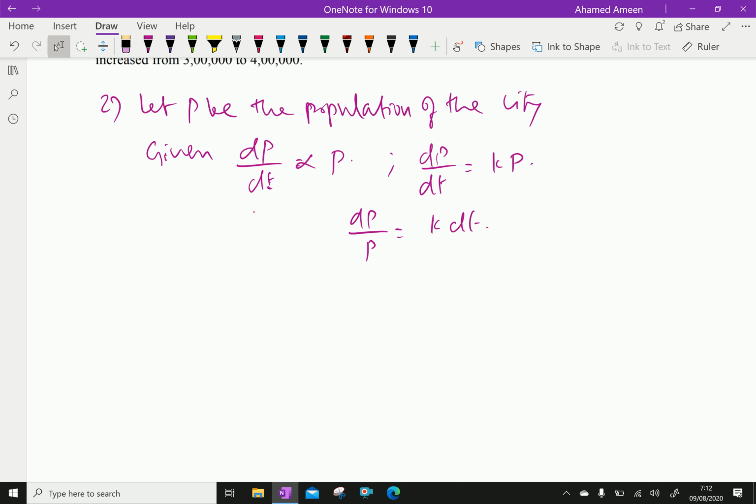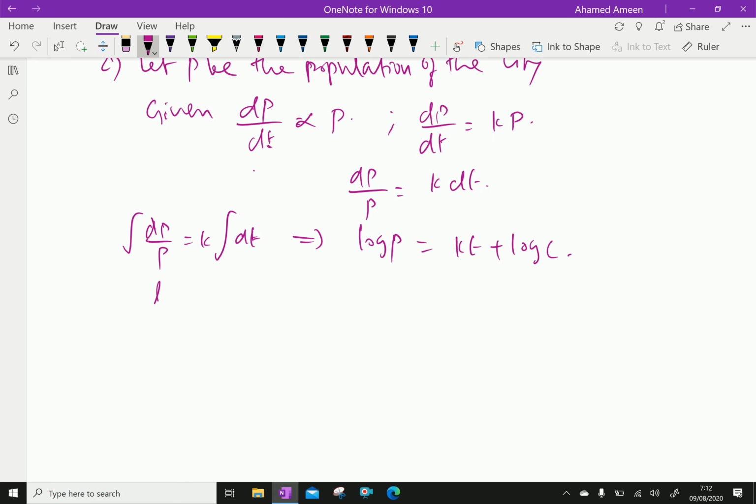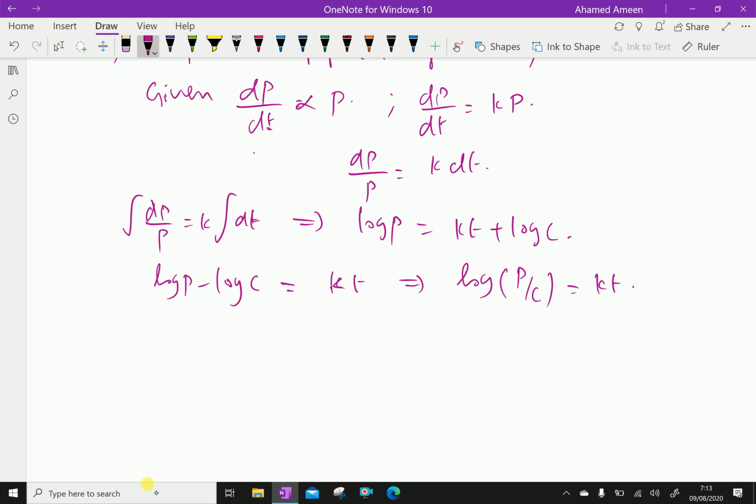Now integrating both sides, the integral of dP by P equals the integral of k dt, which gives log P equals kt, because the integral of dt is t, plus log C. Now log P minus log C equals kt, which gives log of P over C equals kt, then P over C equals e power kt, which gives P equals C e power kt. Let it be 1.